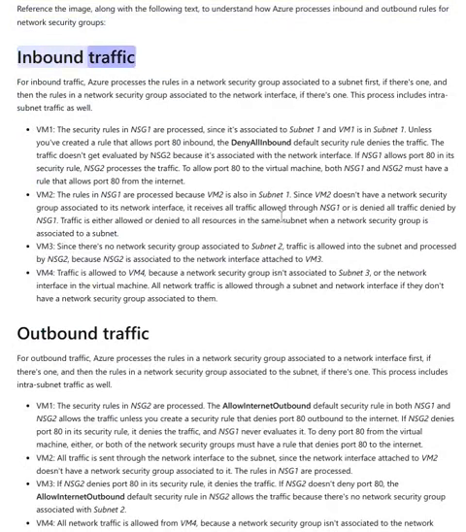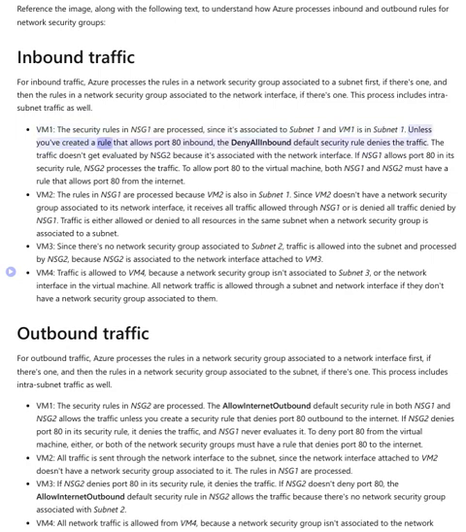Inbound traffic. For inbound traffic, Azure processes the rules in a network security group associated to a subnet first, if there's one, and then the rules in a network security group associated to the network interface, if there's one. This process includes intra-subnet traffic as well. VM1: the security rules in NSG1 are processed, since it's associated to subnet 1 and VM1 is in subnet 1.